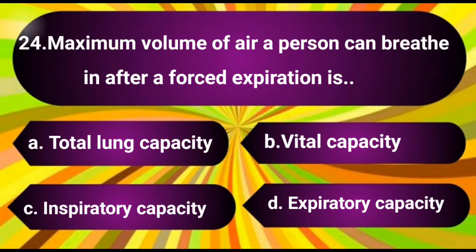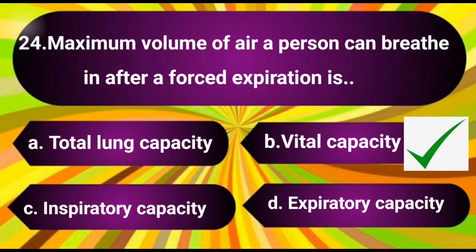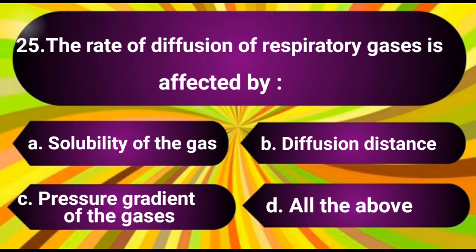Question number 24. Maximum volume of air a person can breathe in after a forced expiration is. The options are A. Total lung capacity, B. Vital capacity, C. Inspiratory capacity, D. Expiratory capacity. The answer is B. Vital capacity.